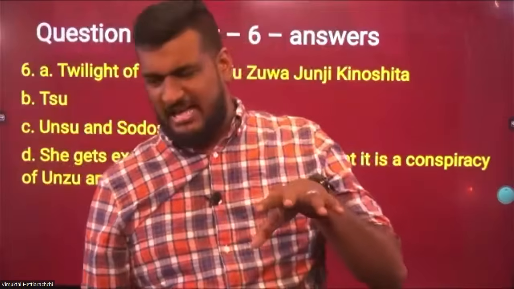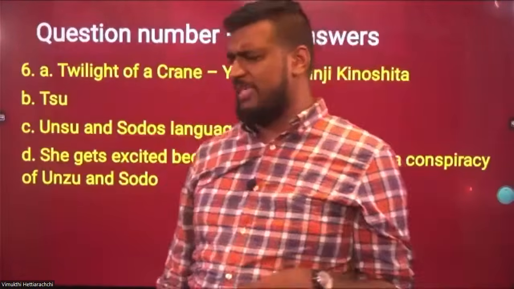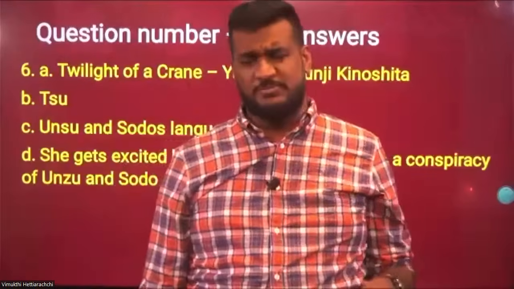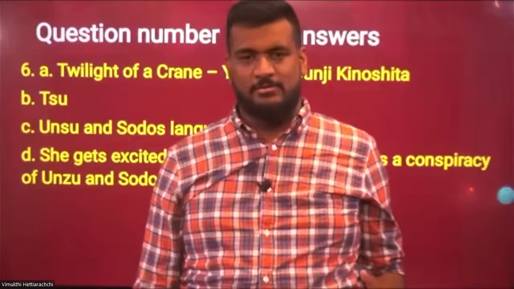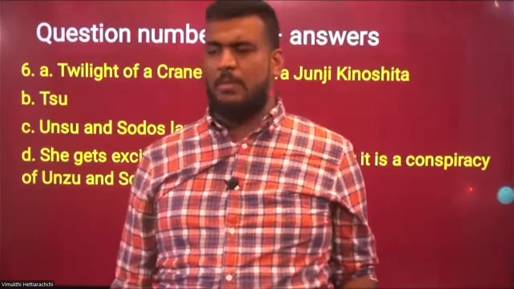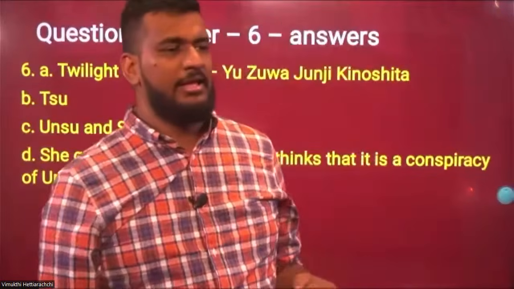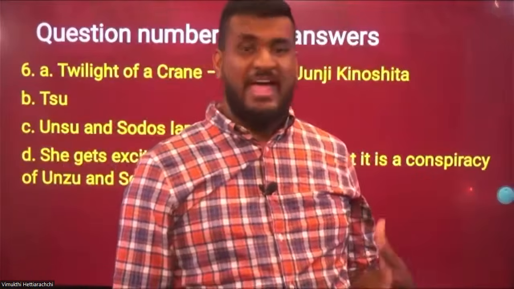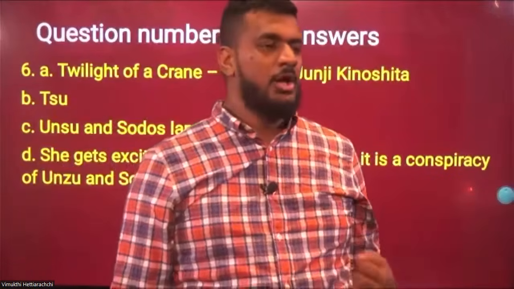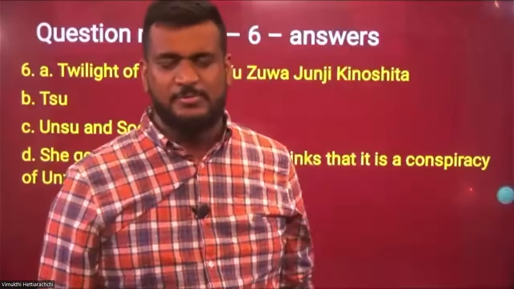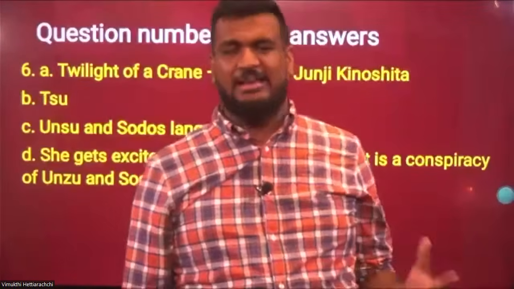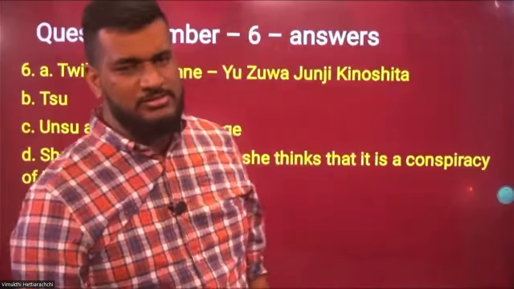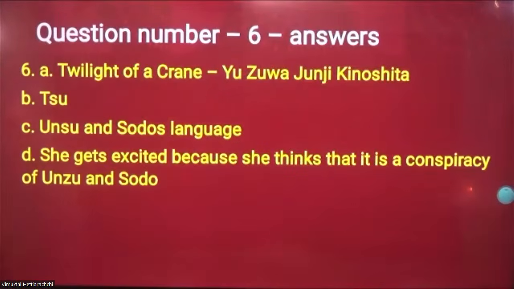At that time in Japan, most of the people were mentally fallen and they didn't have any hopes at all. So they had some kind of selfish attitudes. They wanted to earn money because they wanted to rise up again, right? Because of the political problems and the war, they were mentally fallen. That selfishness and rude behavior of the Japanese people can be seen in this drama through the characters of Sodo and Unzu. The deep desire they had to accumulate finance can also be seen as one of the techniques used by him.